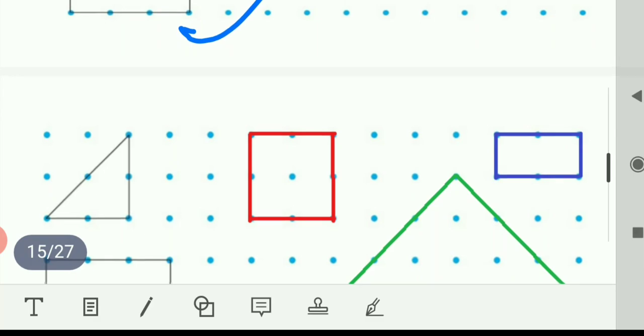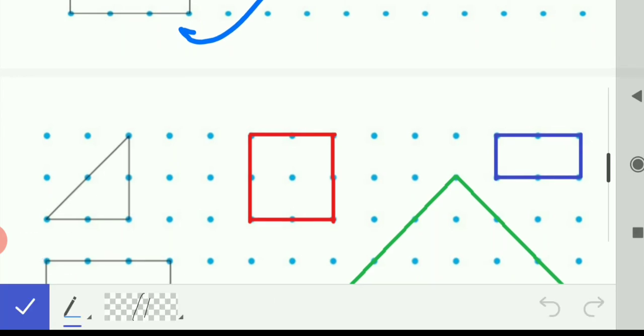At first, I have drawn one square. How am I doing this? See, I have taken three dots. One dot, two dots, three dots on this side and three dots on this side.